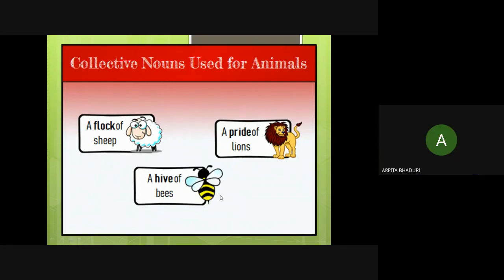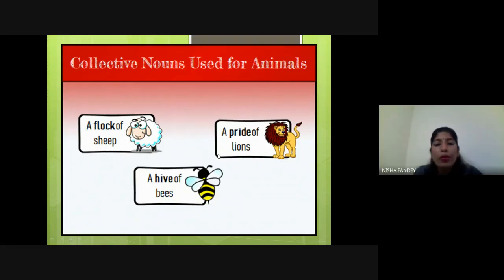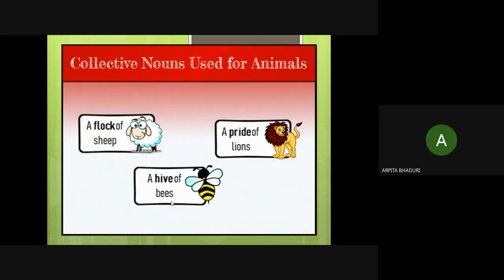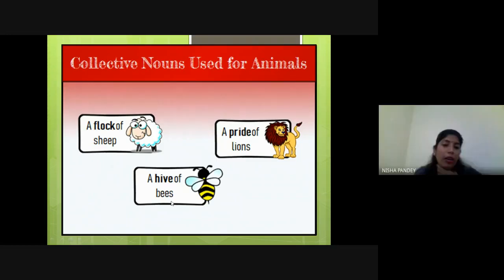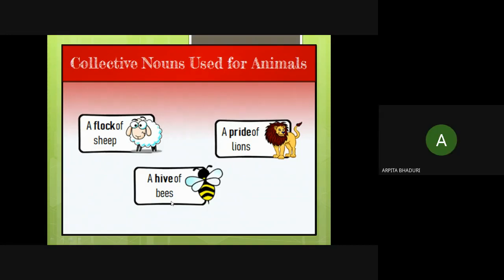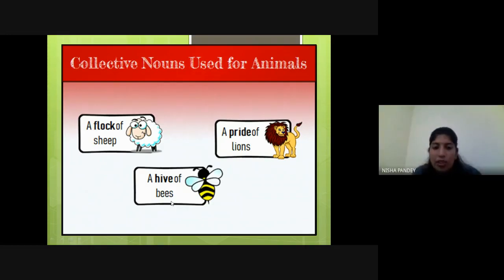Okay. And for bees, what do we use? Many bees are there. For groups of bees, we use hive. Hive of bees. You must have heard of a beehive. Have you seen a beehive? Yes, ma'am. Ma'am, in that chapter you said swarm of bees. Yes, in that chapter it was swarm of bees, but sometimes there are one or two names for a particular collective noun, a particular group.